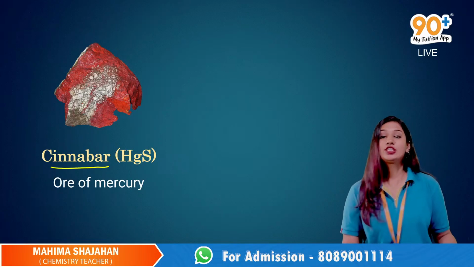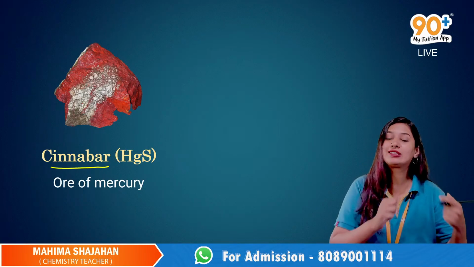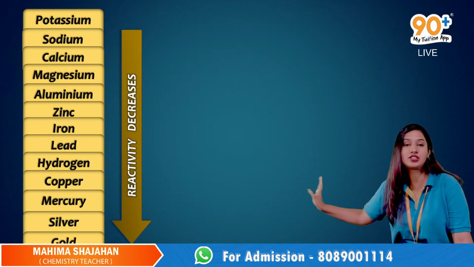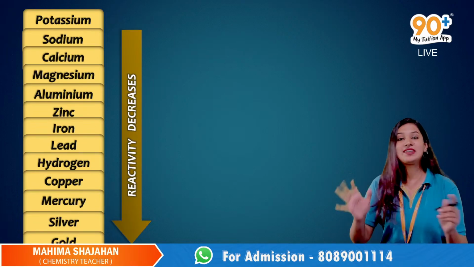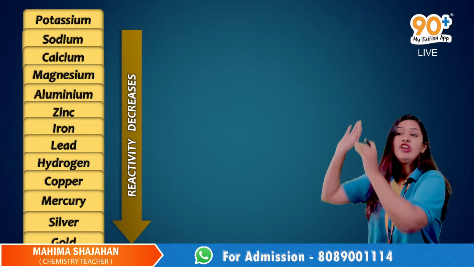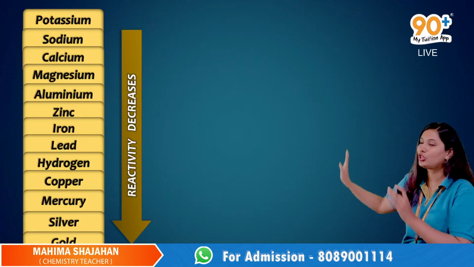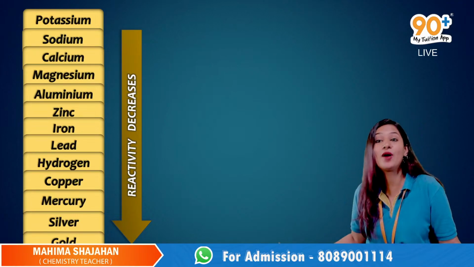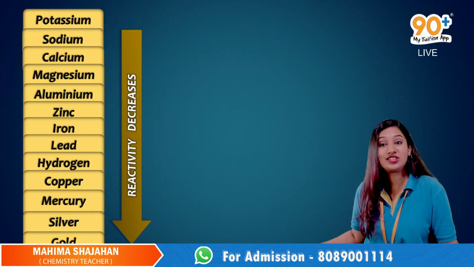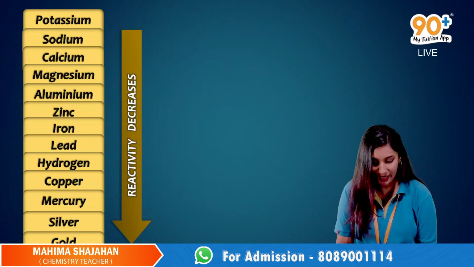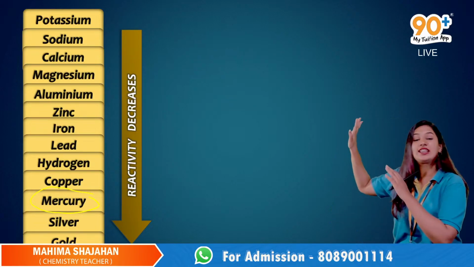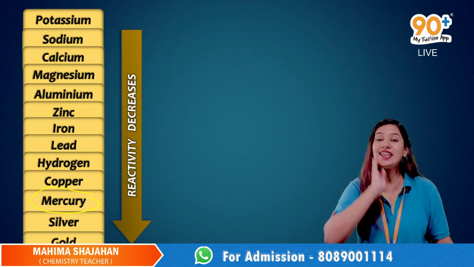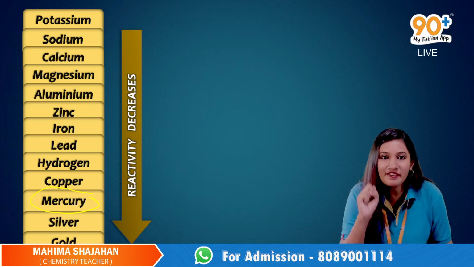So cinnabar, how will we extract the mercury? We have studied the reactivity series, in which metals are arranged in a particular order. As we go from top to bottom, the reactivity will decrease. Where is our mercury in the reactivity series? That means it can be considered one of the least reactive metals.